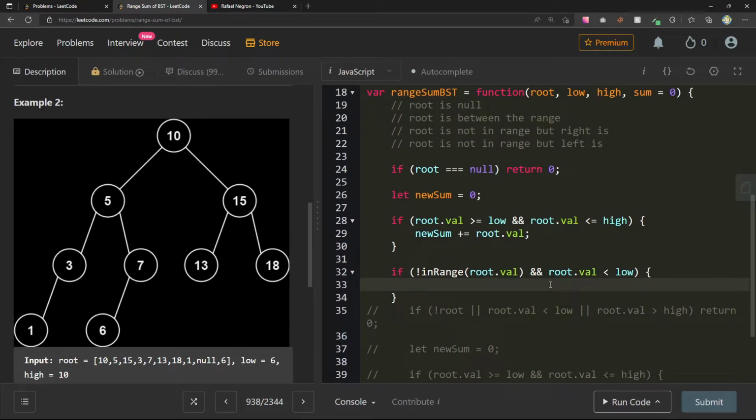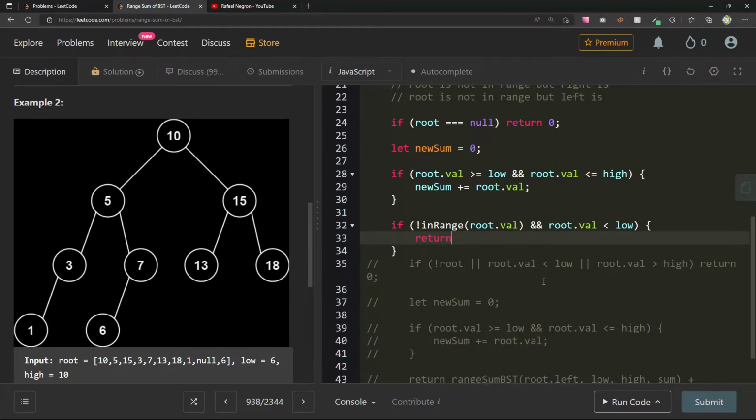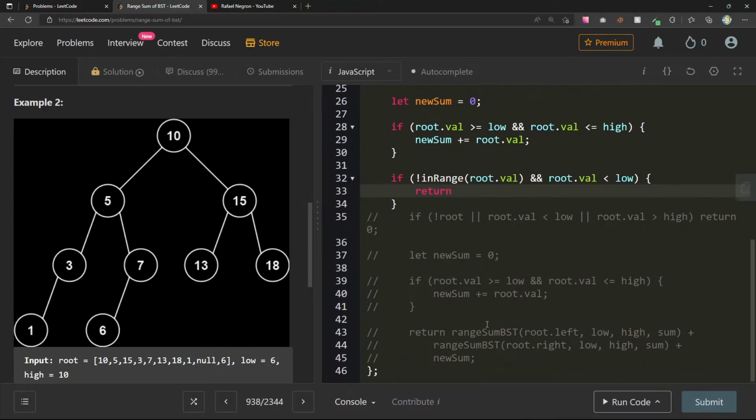This is always one of those parts where I get confused with this binary search. Or maybe we can return rangeSumBST root.right, low, high.